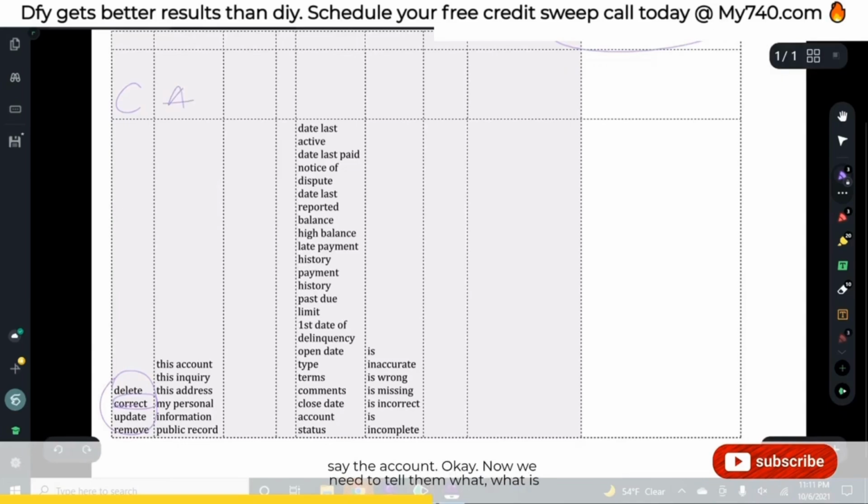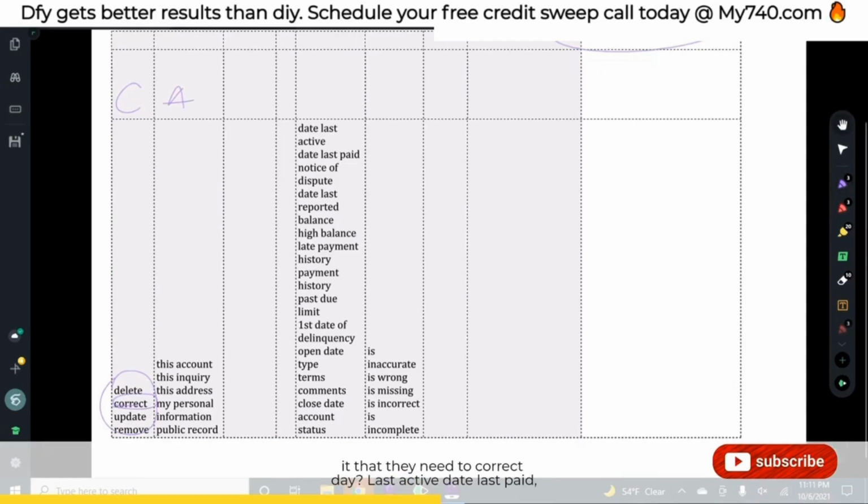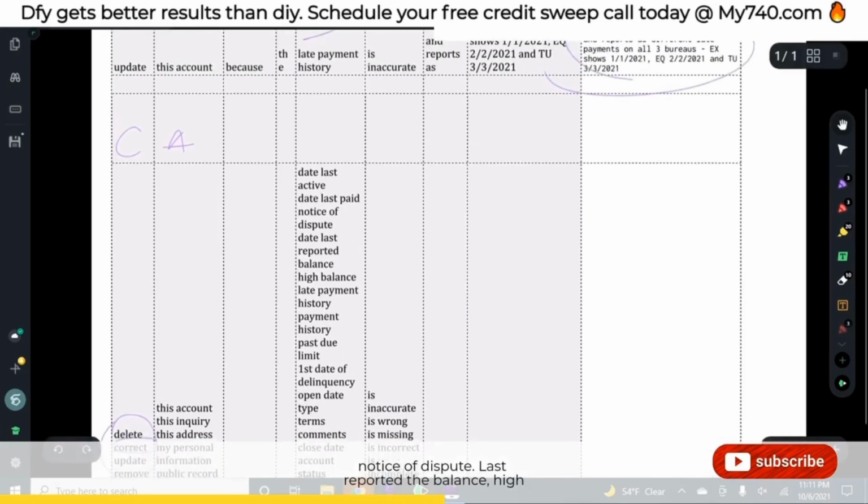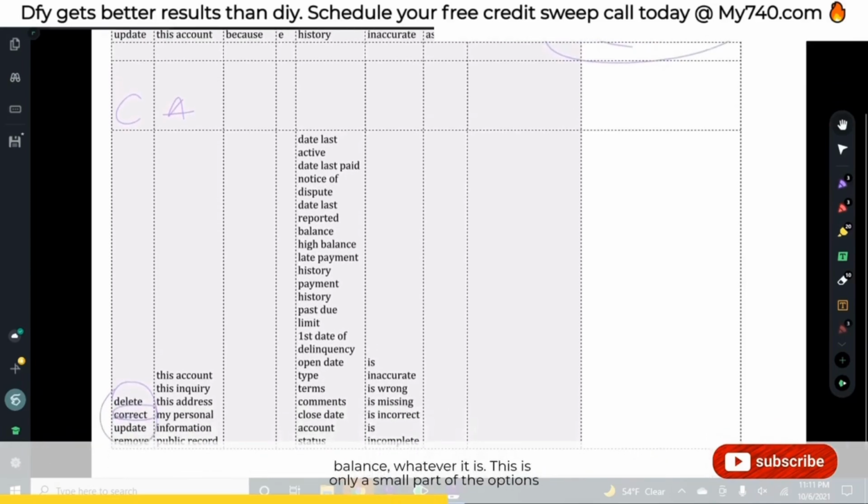Now we need to tell them what it is that they need to correct. Date last active, date last paid, notice of dispute, date last reported, the balance, high balance, whatever it is. This is only a small part of the options that you have available to you. And they are more or less listed in the hierarchy of biggest impact down to least impactful, such as open data status.